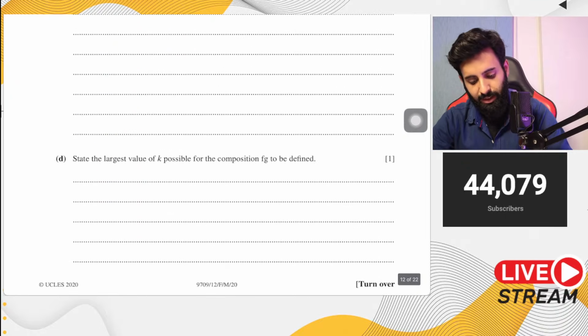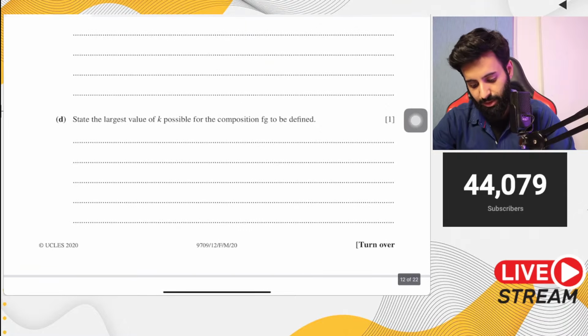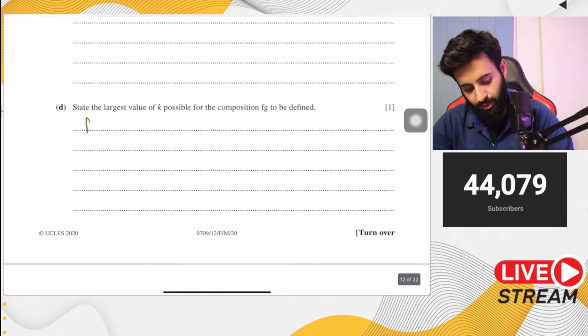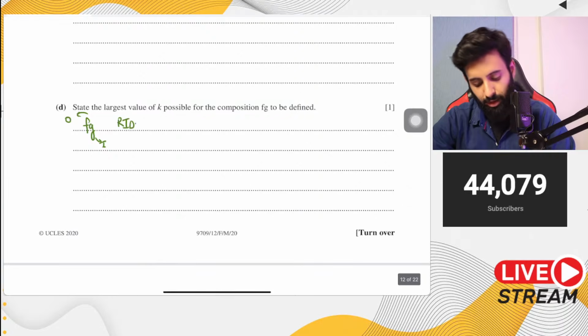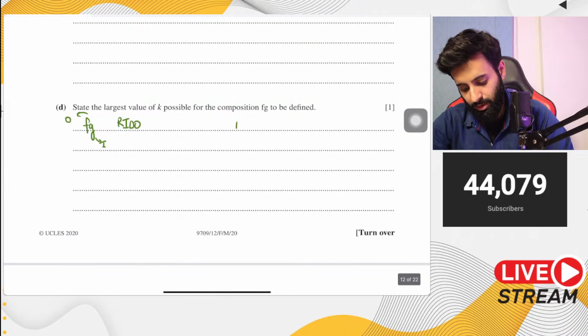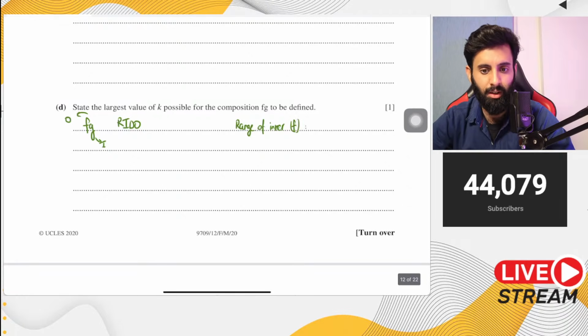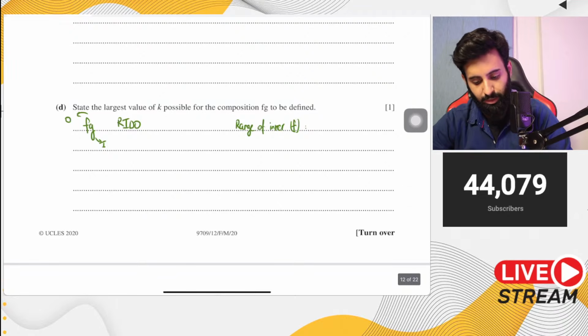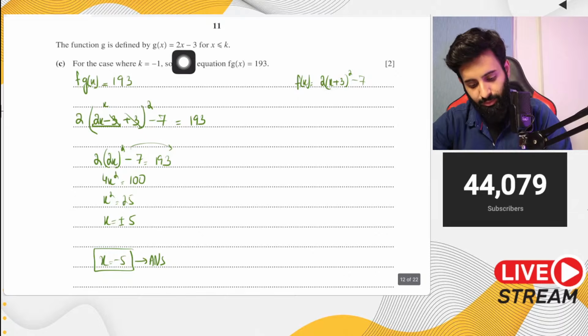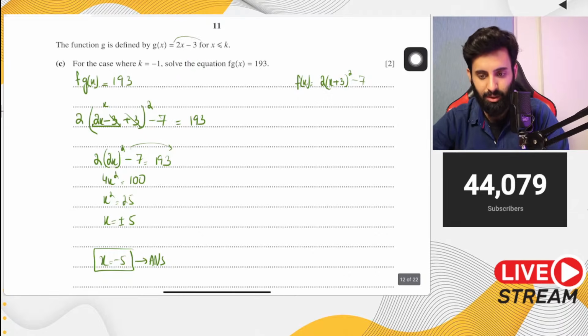Then it says state the largest value of k for the composite function fg to be formed. Now g is the inner function, f is the outer function. Remember the range method: the range of the inner function, which is 2x minus 3.